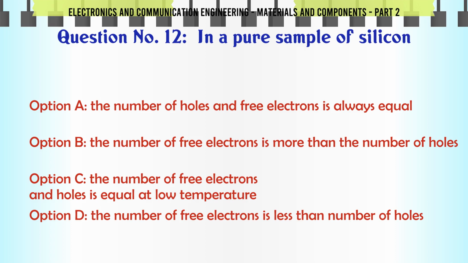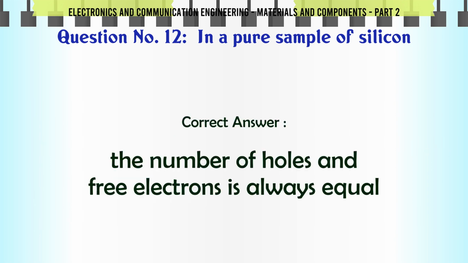B. The number of free electrons is more than the number of holes. C. The number of free electrons and holes is equal at low temperature. D. The number of free electrons is less than the number of holes. The correct answer is the number of holes and free electrons is always equal.